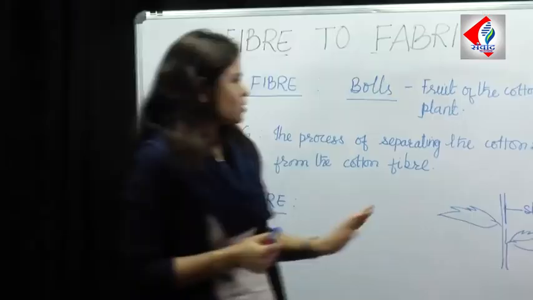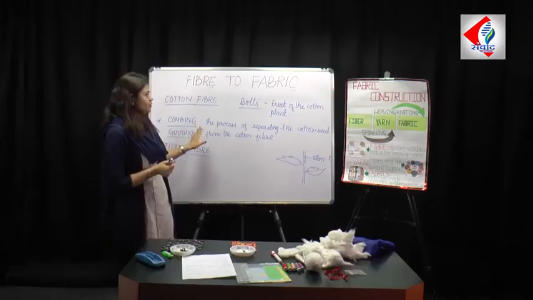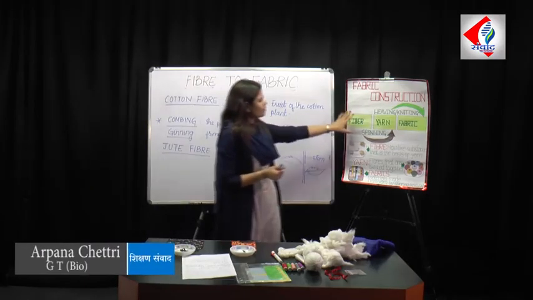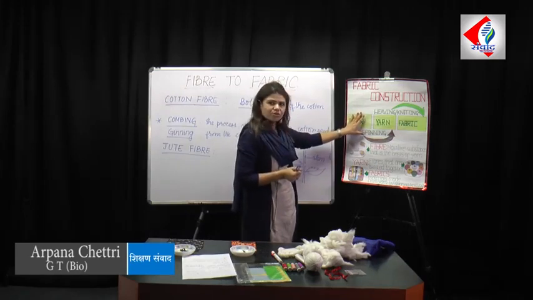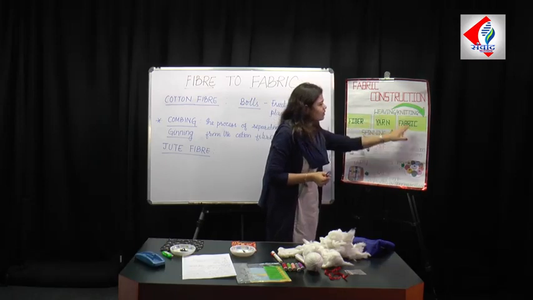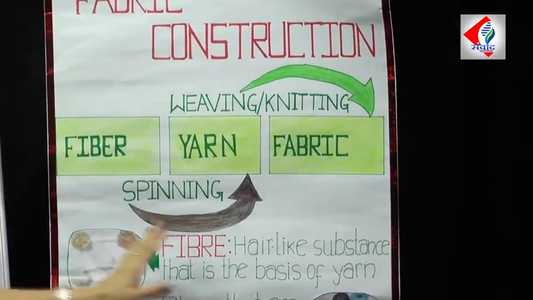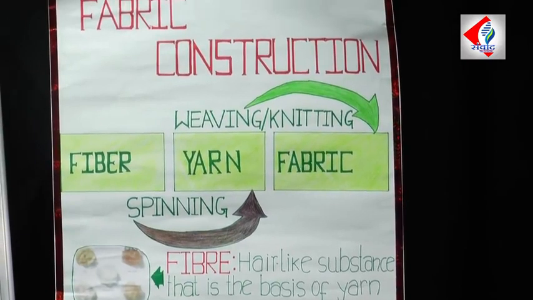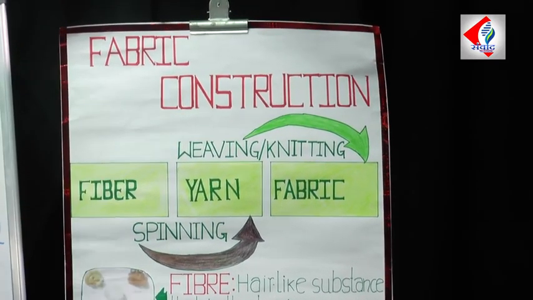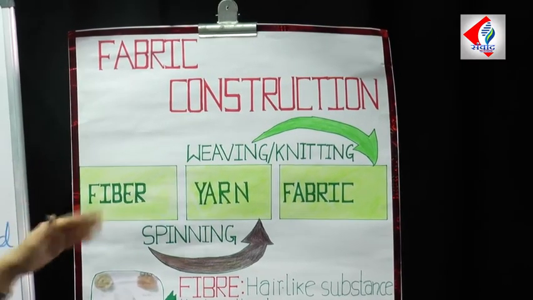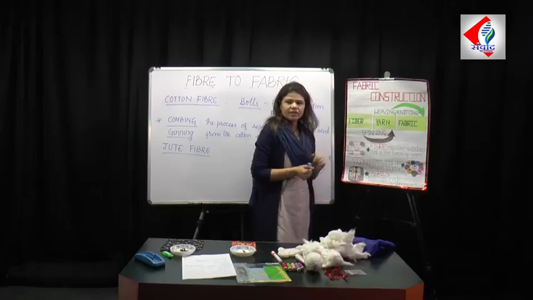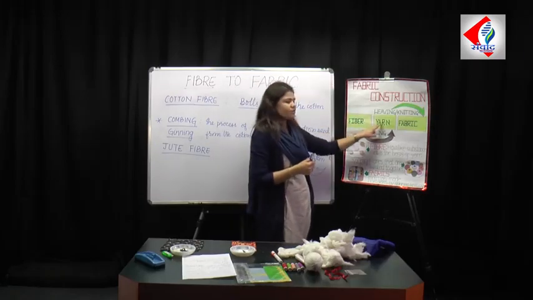So that was obtaining of the fiber from the plant sources, and once the fiber is obtained, it has to be converted into yarn, and this yarn is subsequently converted into fabric. In this process of fabric construction, the fiber from the field is brought into the industries, and then the process of making yarn starts. Now I mentioned here the word yarn.